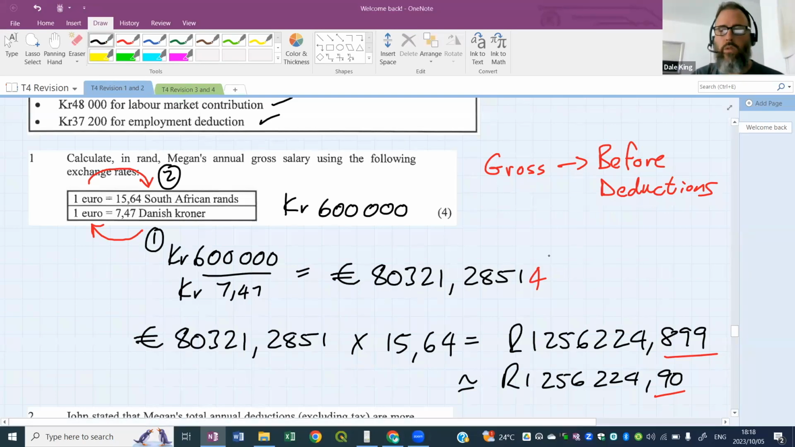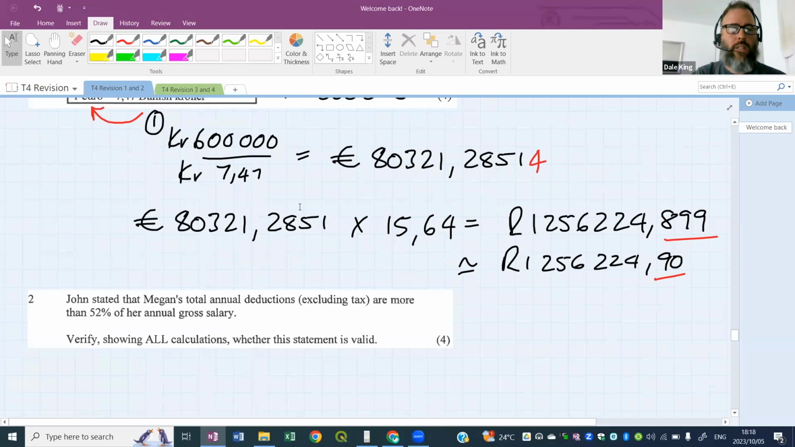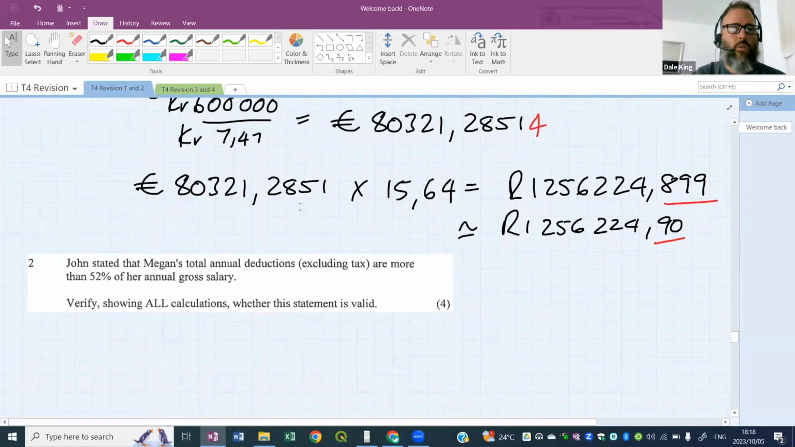Okay, so well done to you all. Getting the answer there, nice and easy. 2-step process, because we couldn't go from krona to rands. They gave us euro to rands and euro to krona. So we had to do 2 steps. Nice and easy, not too bad. All right, let's move on. Next question. If there's any questions about this, guys, please raise your hand or type it in chat. Moving on to question 2.